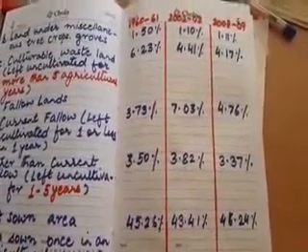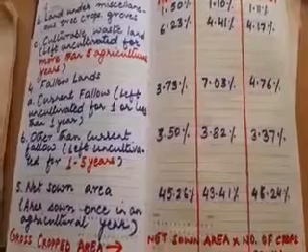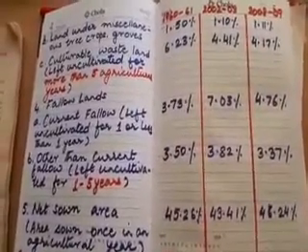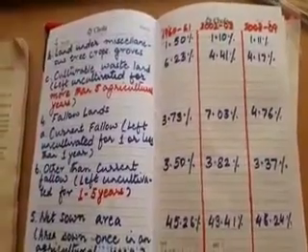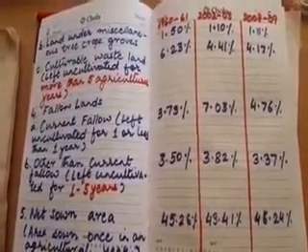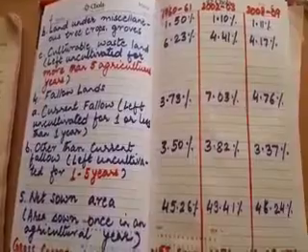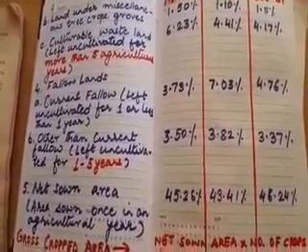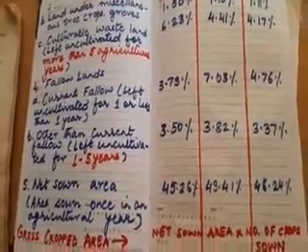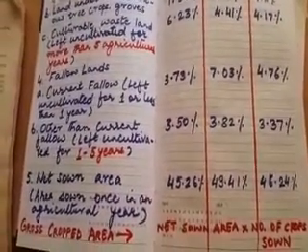Now one thing should be noted here, children, that all these fallow lands are in fact originally agricultural lands. So if we include all the fallow lands and the net sown area together, then we will find that the agricultural land occupies the maximum percentage of land in our country.